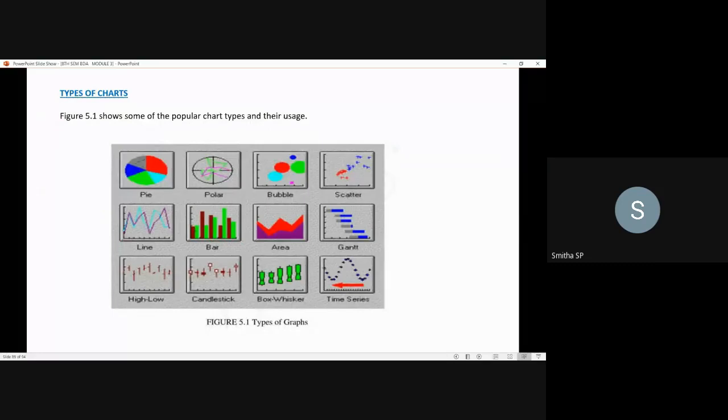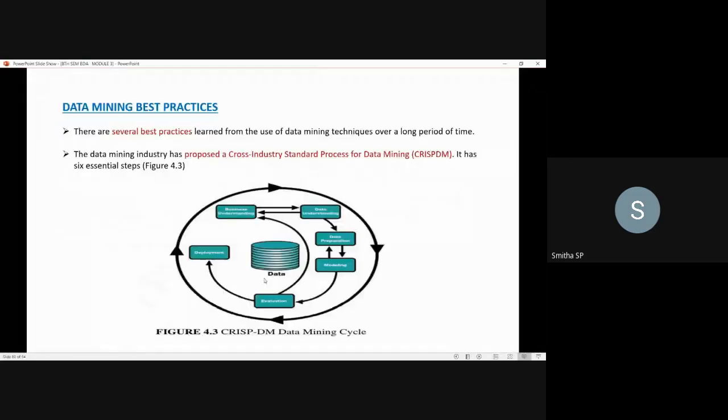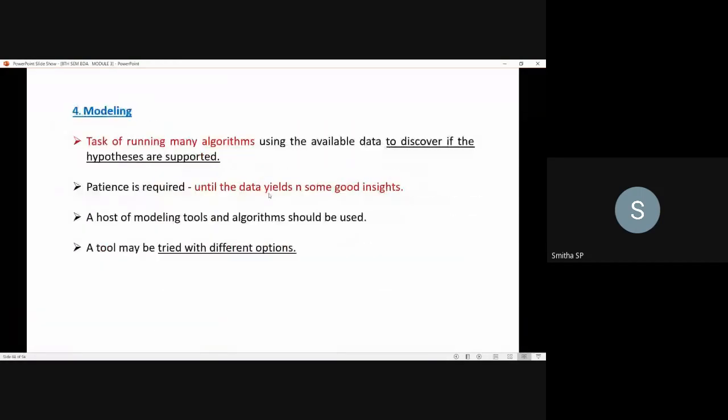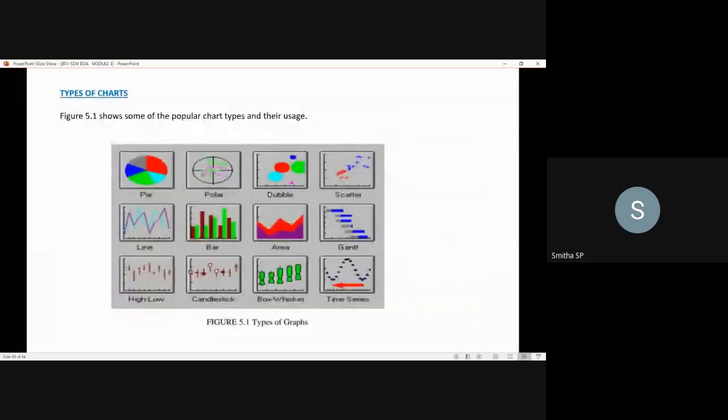Any doubts so far on what we have discussed? Any doubts? In today's session we discussed data mining practices. In that, this is important: the cross industry standard process for data mining, the cycle, which has 6 steps in it. And then we discussed data visualization. Any doubts?